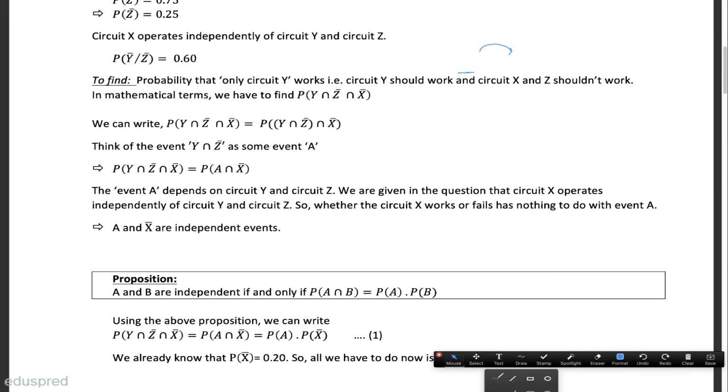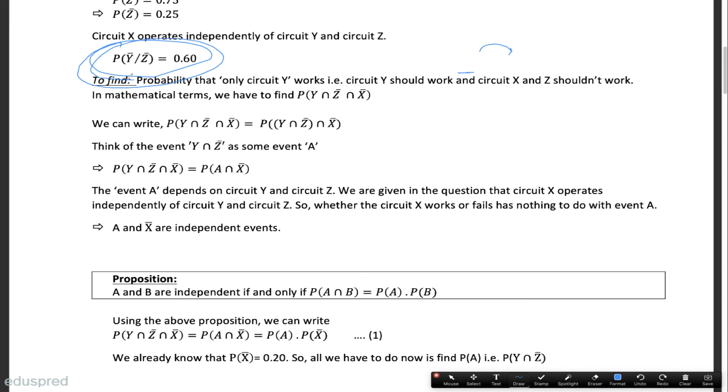Well, there was one more piece of information in the question, and that piece of information is this. Let me mark it for you. We are given the probability of y bar given z bar equal to 0.60. What does it mean as per the notations that we have taken? The probability that y fails given that z fails is equal to 0.60. Think of it in this manner. If I tell you that z has failed, then there are only two options that can happen with y: either y works, or y fails.